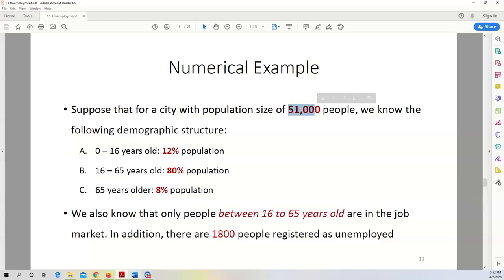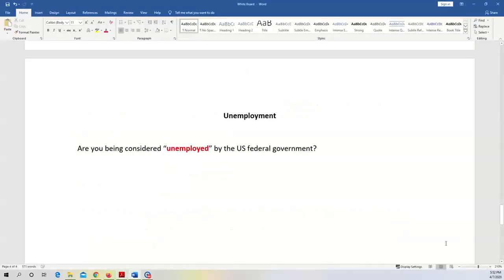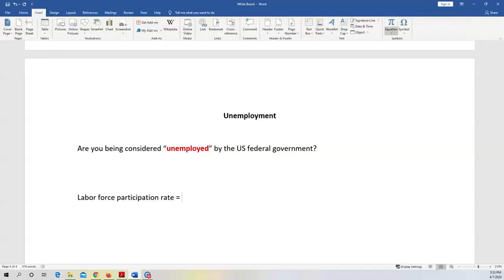Okay, first question. We can calculate the so-called labor force participation rate. Remember, what's that formula? Labor force participation rate equals what? It is a ratio. So let me insert a mathematical formula here. Let me click insert. I need an equation.